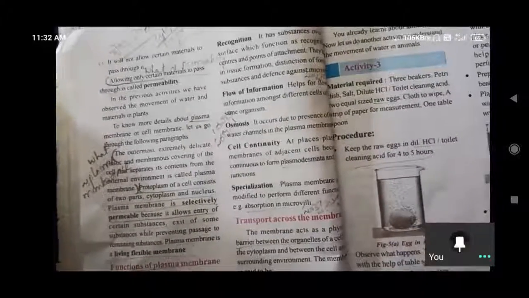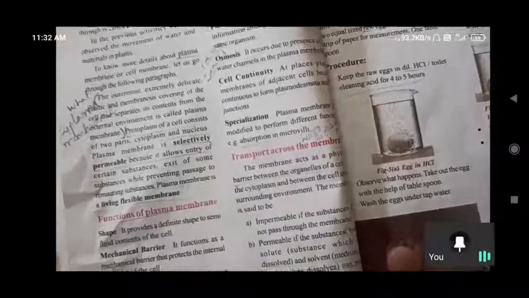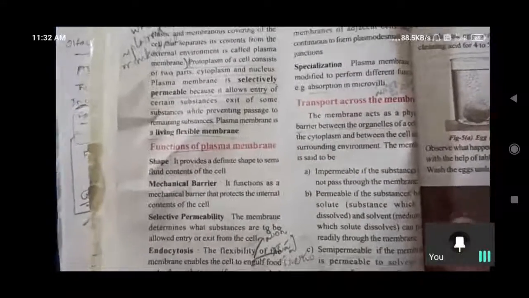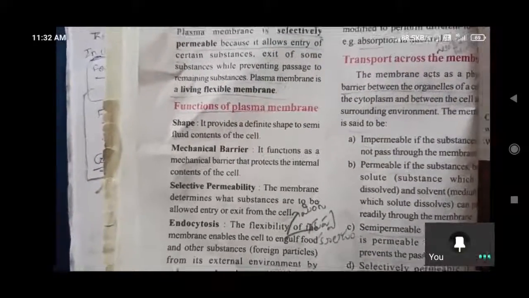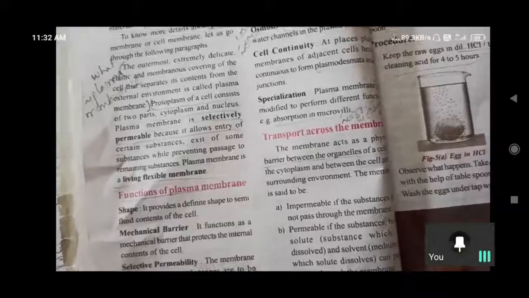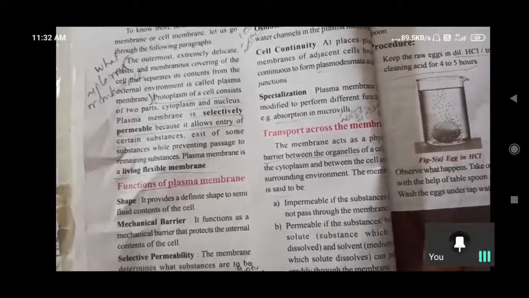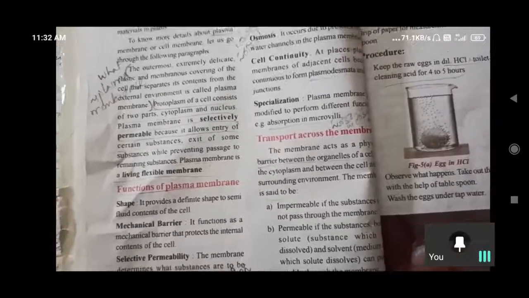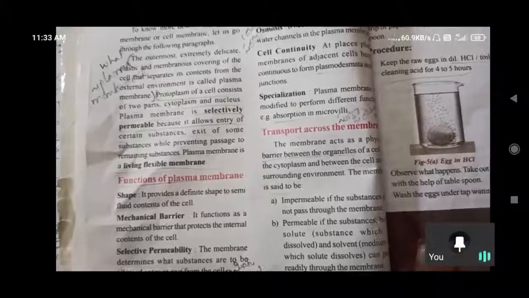And transport across the membrane. After completion of these functions, what do we need to discuss? Across the membrane, how the transportation takes place. Impermeable substances: it does not allow some of them. The membrane acts as a physical barrier, chemical barrier, mechanical barrier. What is a mechanical barrier? Mechanical support, protection. Here the physical barrier is between the organelles, the cytoplasm, the cell and the surrounding environment. Impermeable substances are not passed through the membrane.